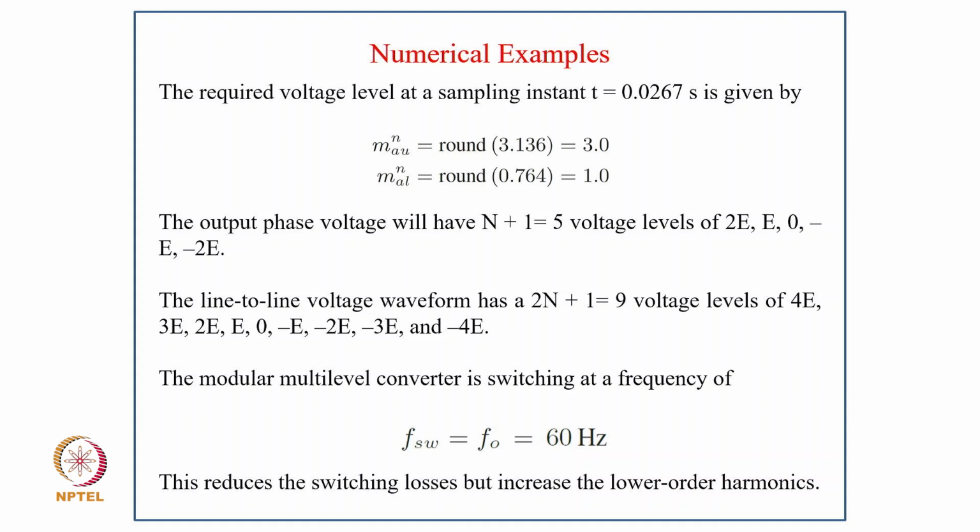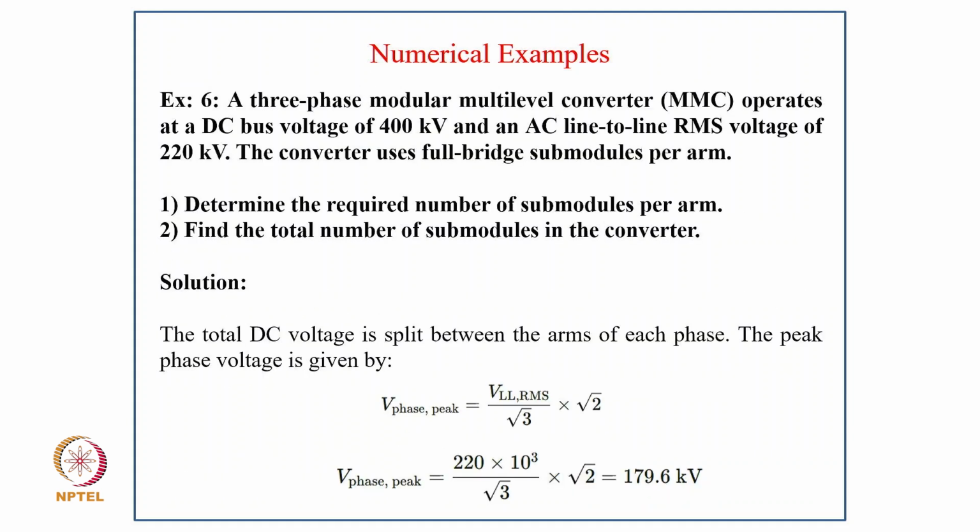The output voltage will have n + 1 = 5 levels: 2E, E, 0, −E and −2E, and the line-to-line voltage waveform has 2n + 1 = 9 voltage levels: 4E, 3E, 2E, E, 0, −E, −2E, −3E and −4E. The modular multi-level converter switching frequency Fsw equals F0, that is 60 Hz, and this reduces the switching losses but increases the lower order harmonics.